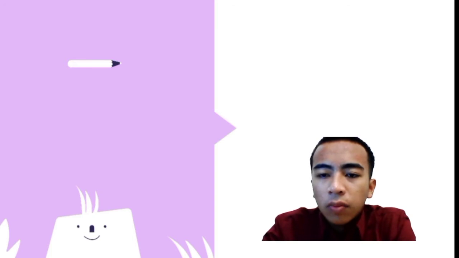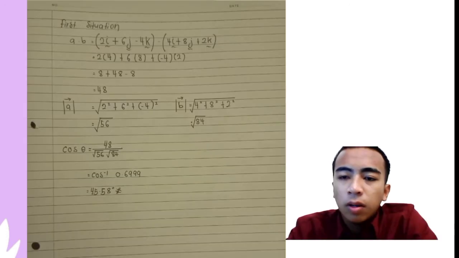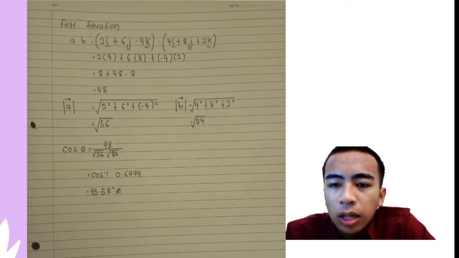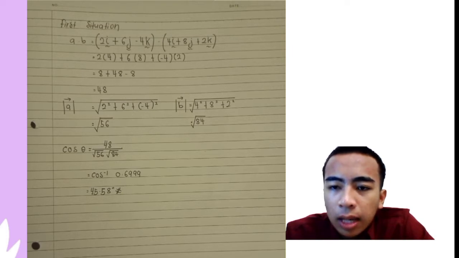01DKA21F1015. I will explain how to find the angle of three situations. For the first situation, we use the OA equation and the OB equation. The OA equation is 2i plus 6j minus 4k, and the OB equation is 4i plus 8j plus 2k.